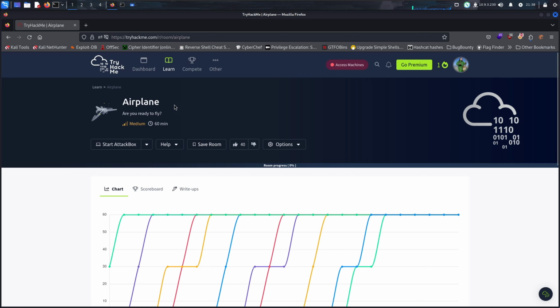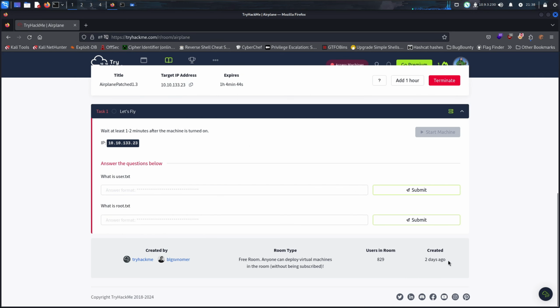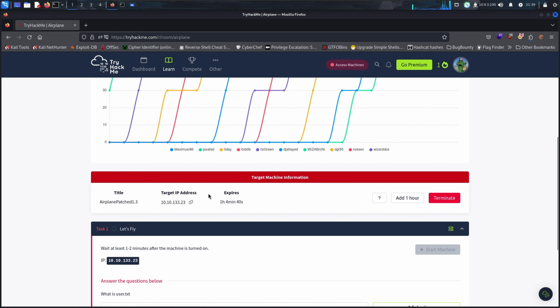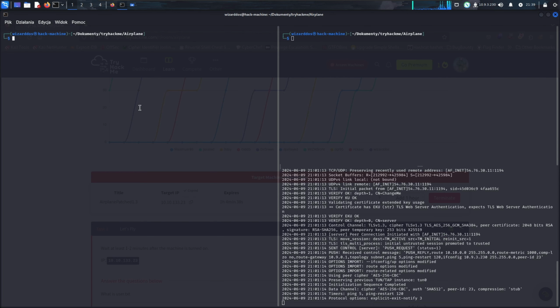I'm Wizardos and this time we'll be solving the Airplane machine. It's fairly new, it was published exactly 2 days ago. Alright, let's go. First, I export the IP, as I won't really want to remember it.